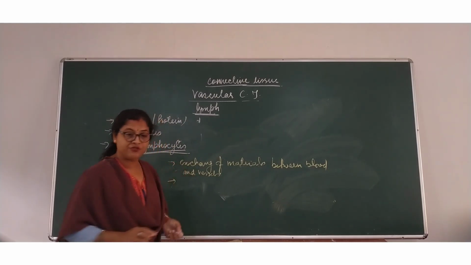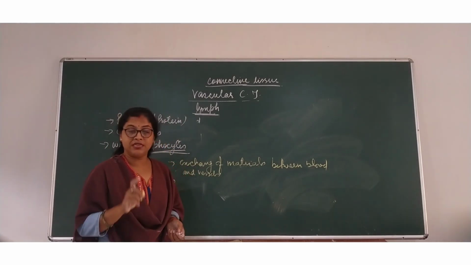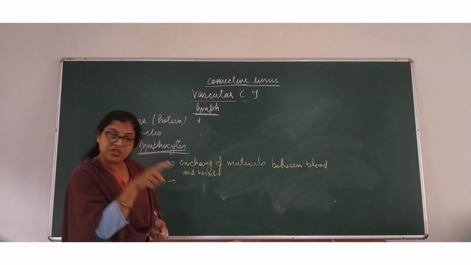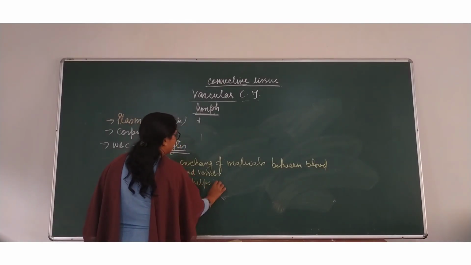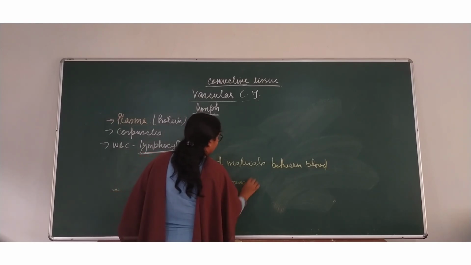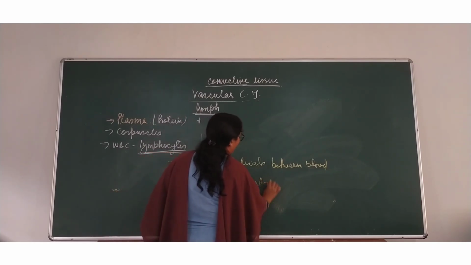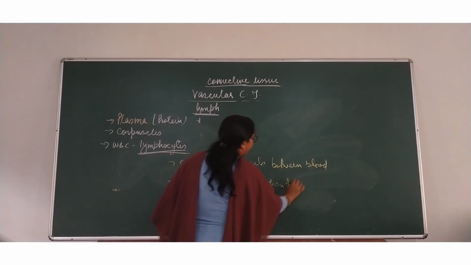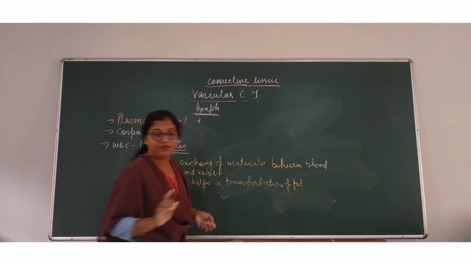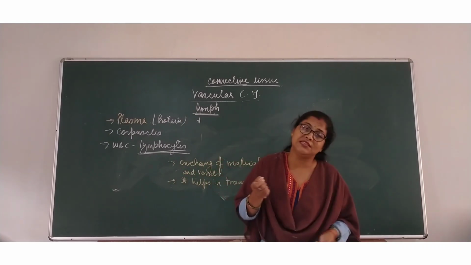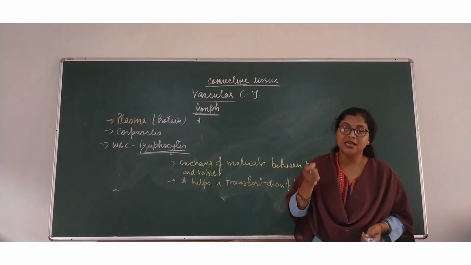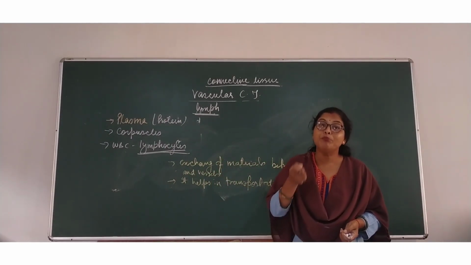What is the second major function? It helps in transportation of fat. This is the second function they have. You know, some of the lymphatic vessels or lymph capillaries look milky.